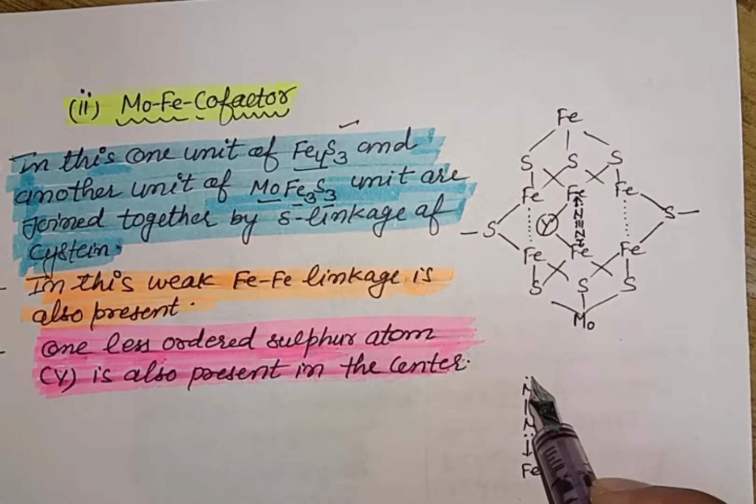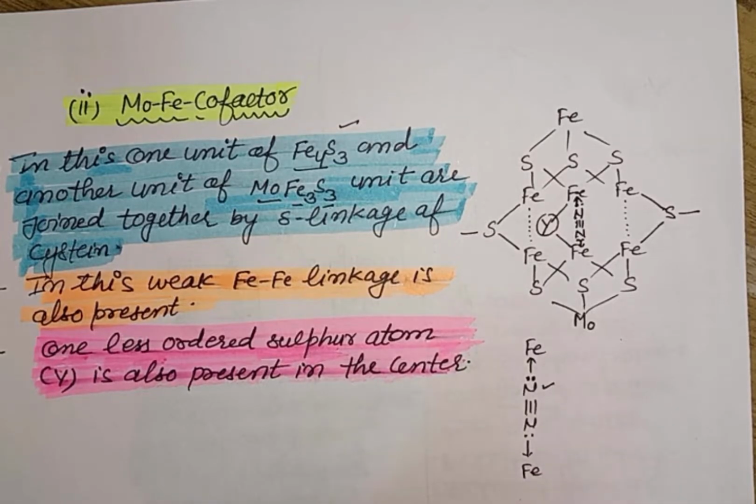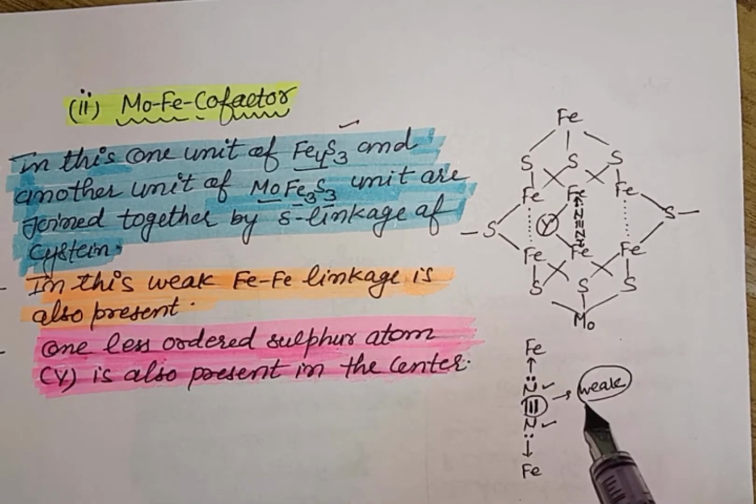because Fe has empty d orbitals. After the donation of the electron, this nitrogen will become electron deficient. In a similar way, this nitrogen also becomes electron deficient. So it pulls the electrons from the triple bond. So this triple bond becomes electron deficient, and we know that an electron deficient bond is weak. So it helps in the dissociation, or the weakening, of this nitrogen triple bond.